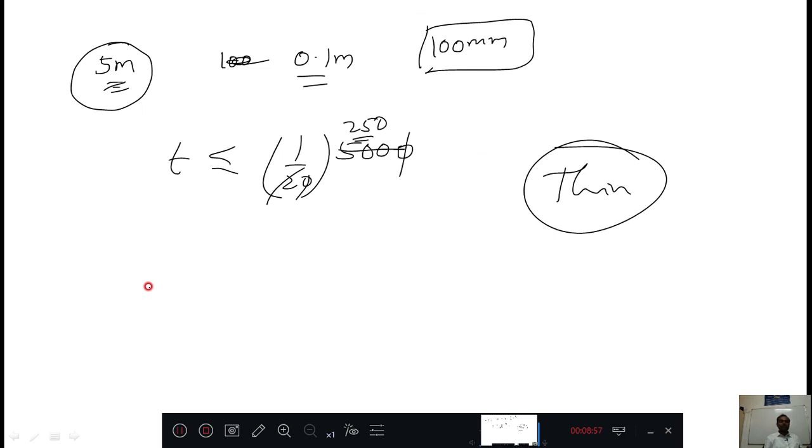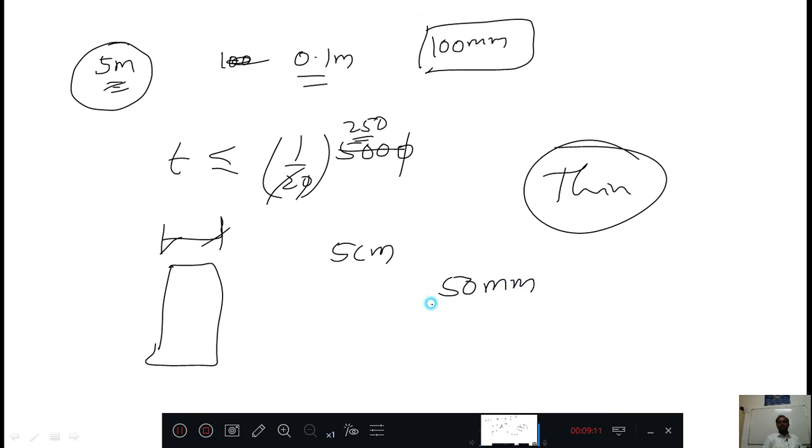Understood? Now think about your perfume bottle, and check its diameter. It might be about 5 centimeters or 7 centimeters. 5 centimeters means 50 mm. 1/20th of 50 mm means 2.5 mm. Check the thickness of the perfume bottle.